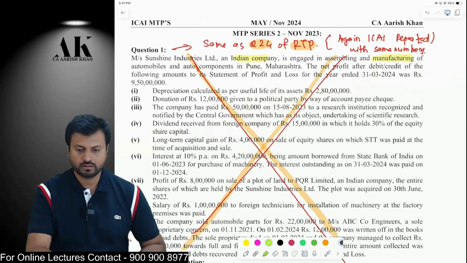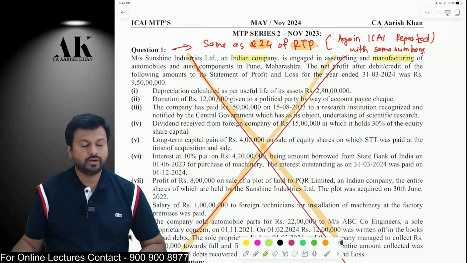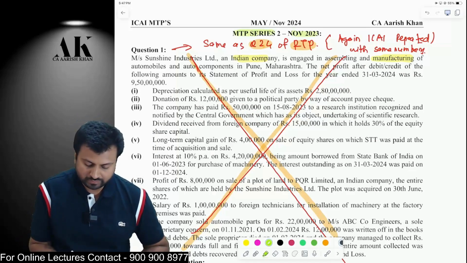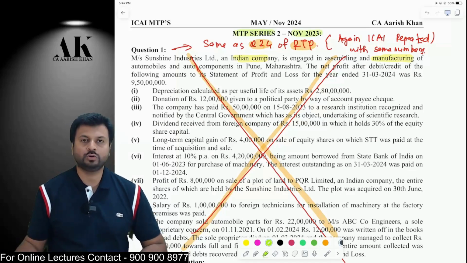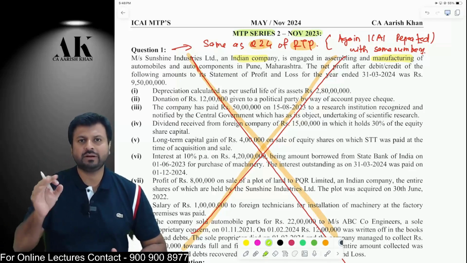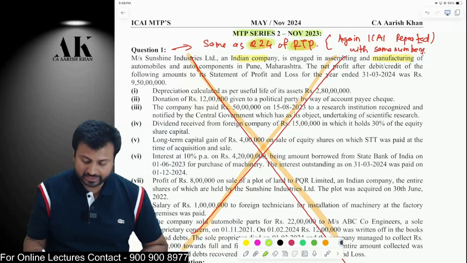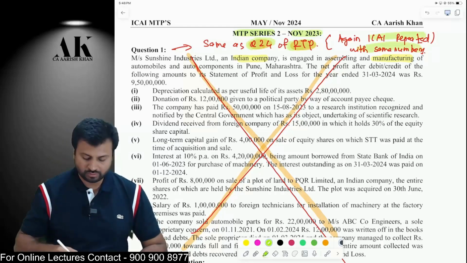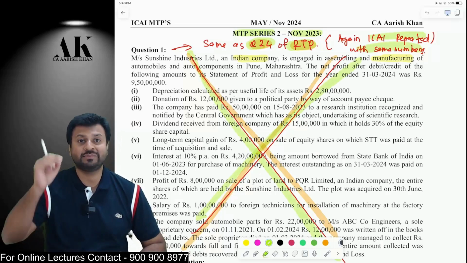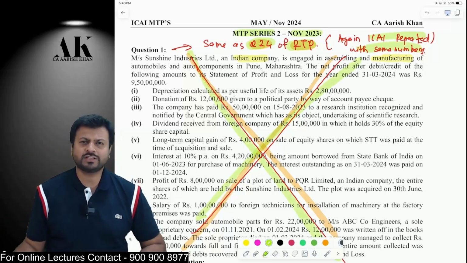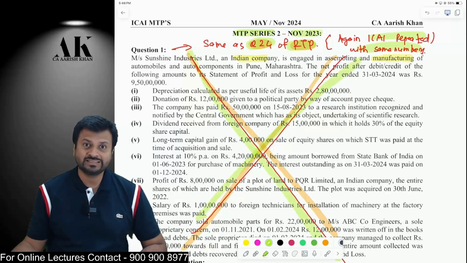Okay, so let's go on to the next MTP, that is MTP Series 2 November 2023, and the very first question over here is exactly similar, with the same numbers, everything the same, as question number 24 of RTP. Again, ICAI has repeated the same numbers. They don't have questions now to ask in the examination also. They are repeating the same questions again and again.